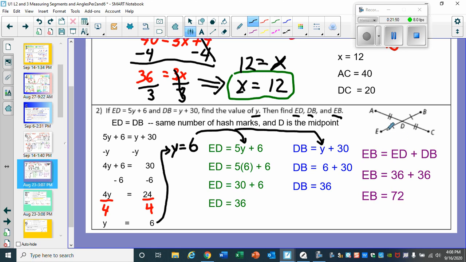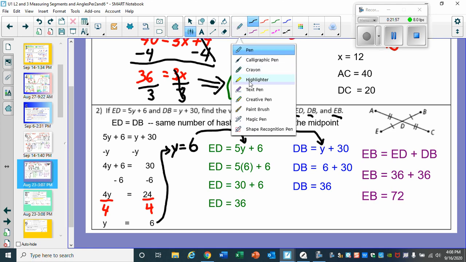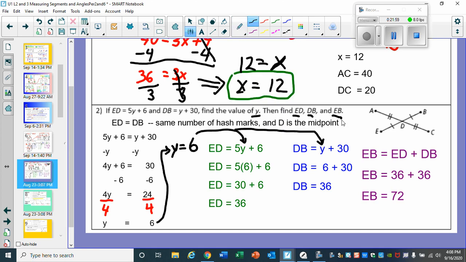Now, look at our diagram. It turns out ED and DB have the same length because that point D right in the middle is your bisector, your segment bisector in this case.